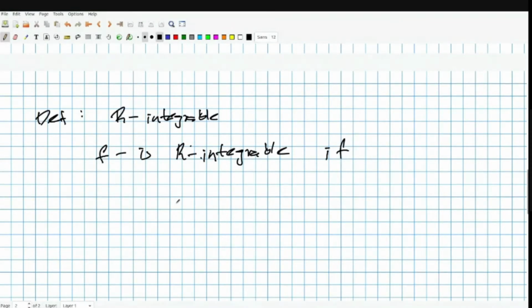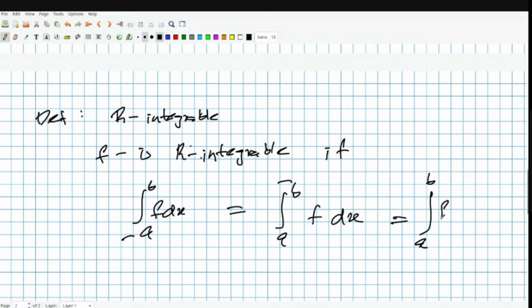If you have these two numbers to be equal, the integral from a to b of f dx (upper) equals the integral from a to b of f dx (lower), we call f Riemann integrable, and this equal number we just represent as the integral from a to b of f dx. This is the Riemann integral of f over the interval [a, b]. So this is the definition, this is how we'll be defining it.